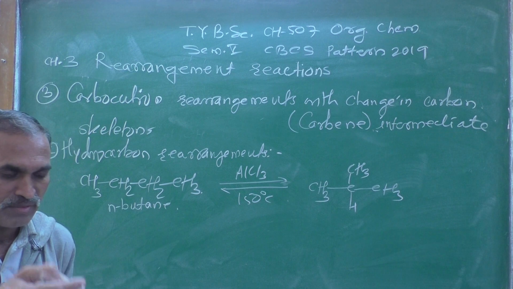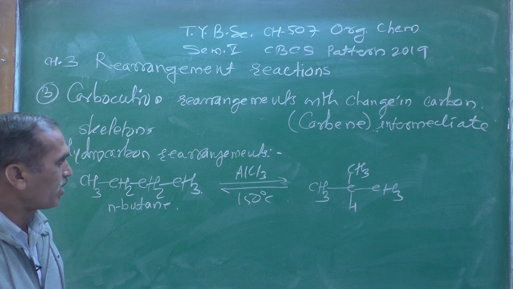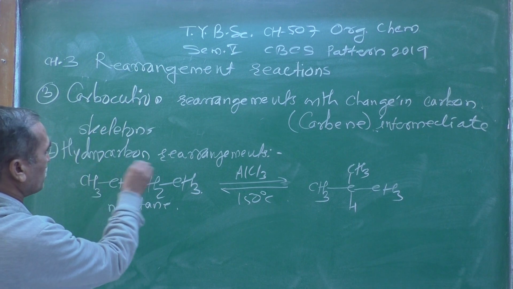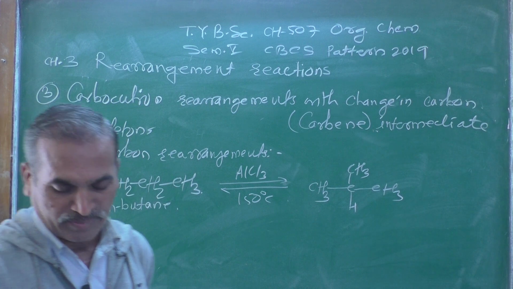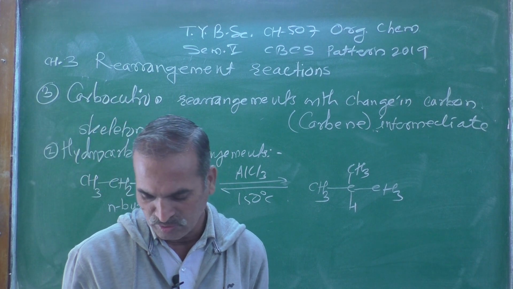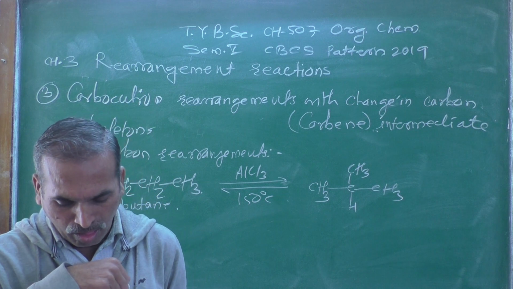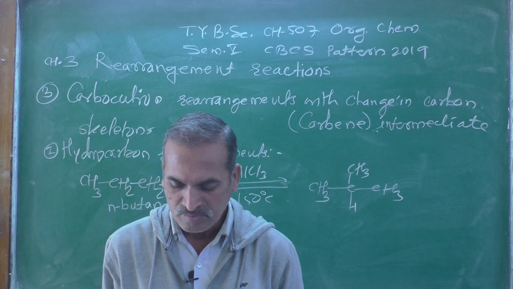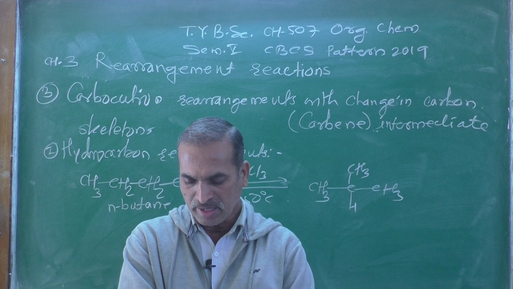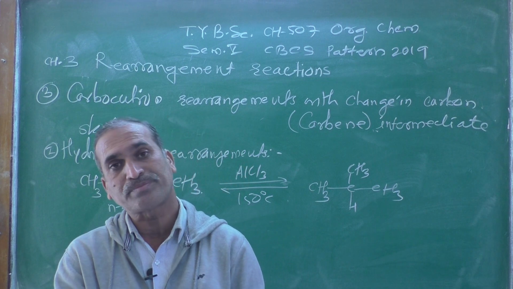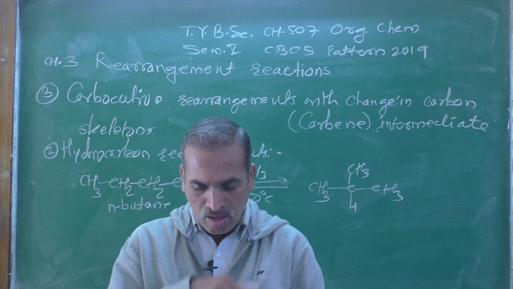The atoms involved are carbon and hydrogen, and therefore it is termed hydrocarbon rearrangement. Now let us move on to the second example. Ring expansion is also observed.